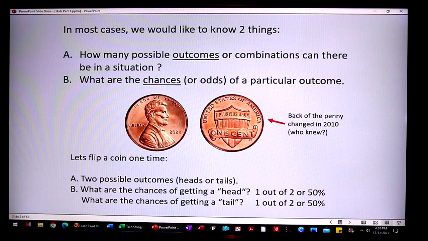So let's take it simple and talk about flipping a coin. Let's flip a coin one time. There are two possible outcomes or combinations. We can get a heads or tails. Real simple. What are the chances of getting a head? It's 1 out of 2, or 50%. What are the chances of getting a tail? Again, 1 out of 2, or 50%.